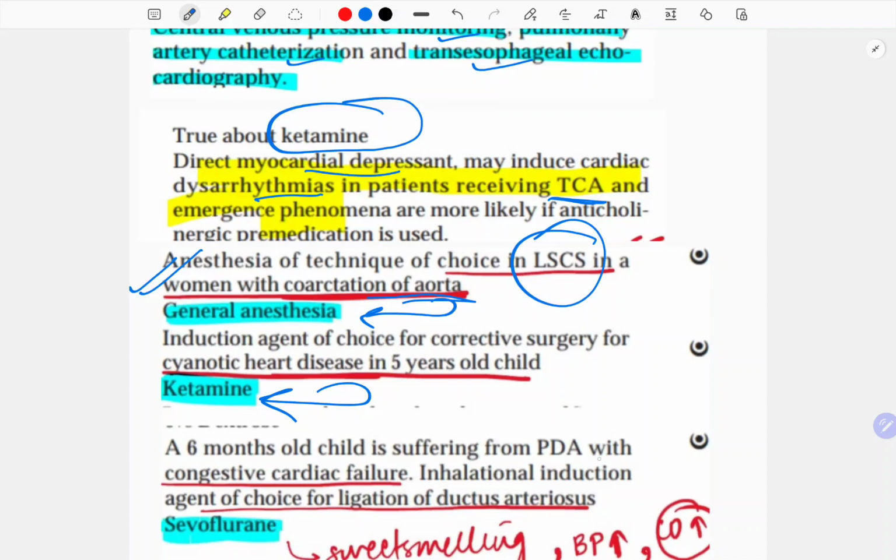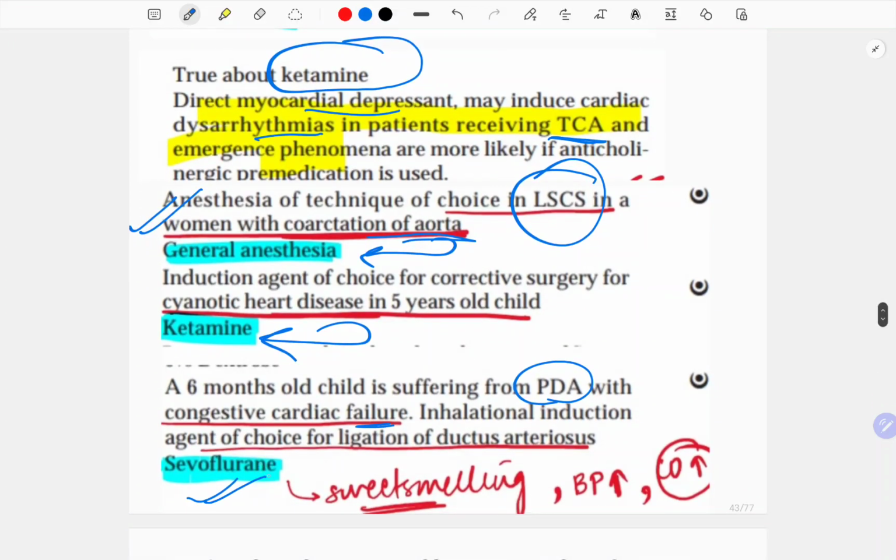A 6-month-old child is suffering from PDA with congestive heart failure. Inhalational induction agent of choice for ligation of ductus arteriosus is sevoflurane, because it is sweet smelling, it increases the BP and increases the cardiac output. And we have to increase the cardiac output in congestive cardiac failure. So this is the drug of choice.